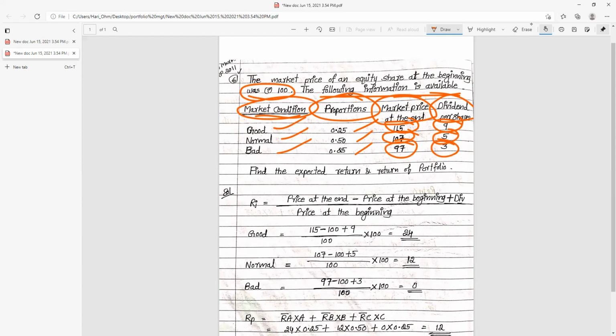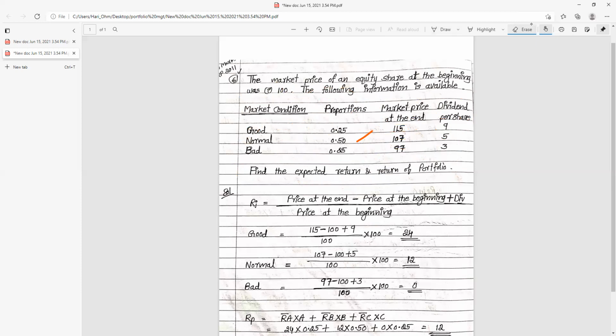In this particular problem, you need to find the expected return and the return of the portfolio. Here, probability is not given. Proportion is given, but probability is not given. So in this question, there is a slight change as far as the calculation of expected return.